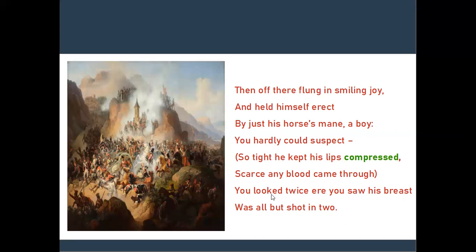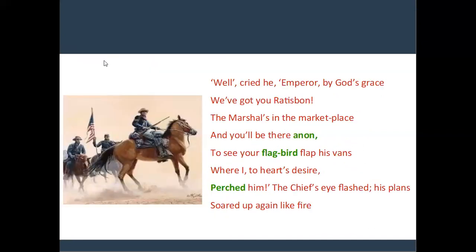So what is the meaning of these two lines? He was shot twice on his breast at the battle. And also, the poet appreciates the attitude of the soldier because though he was badly wounded, he displayed an extraordinary courage, confidence, and self control with a smiling face. So, now let us move to the fourth stanza.